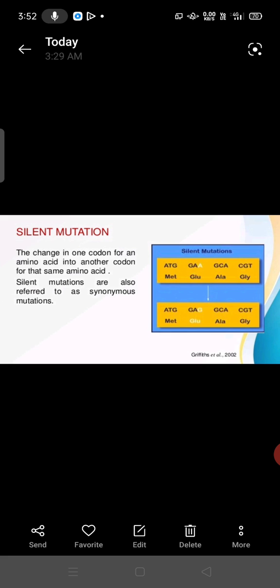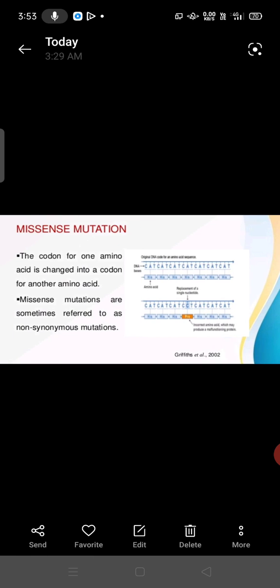Silent mutation. Okay. The change in one codon for an amino acid into another codon for that same amino acid. So you just see this GAA, here again GAG. So here also glutamine, here also glutamine, means same amino acid is there, but in the nucleotide sequence, that is the base pair, here it is A, here it is G, that we call the silent mutation. Okay. So silently it means changes occur in that base pair or in the nucleotide sequence.